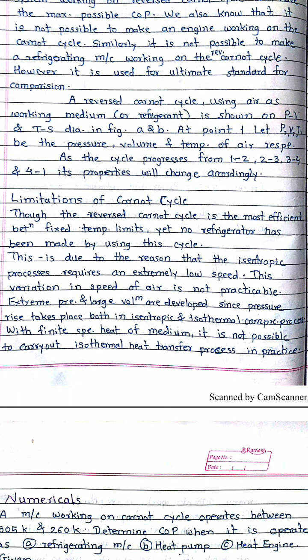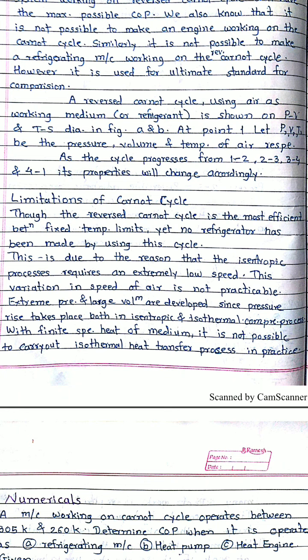First, the isentropic processes require extremely slow speed, and in actual practice this extremely slow speed is not practicable. Second, the isothermal compression and isothermal expansion processes are not practically possible. Isothermal indicates that temperature should be constant, but compression means the temperature slightly increases. So the isothermal compression process will not be possible.